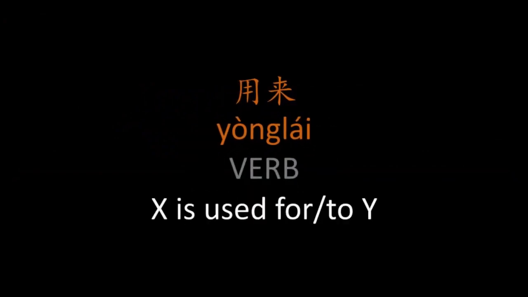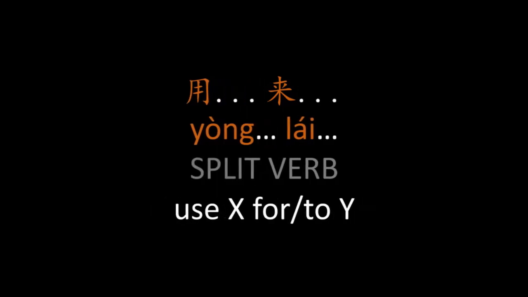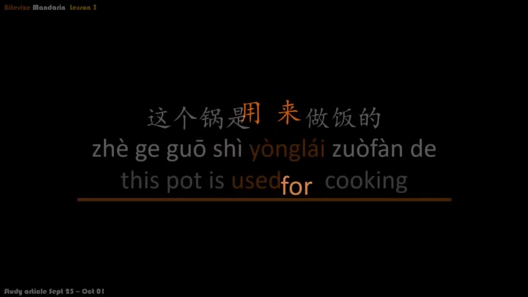So the base verb is 用来, which means to be used for, or X is used for or to Y, where X is some kind of noun and Y is some kind of purpose. And the split verb 用 X 来 Y is use X for Y. So again, X is some kind of noun and Y is some kind of purpose. Now it might help to look at them in a couple of sentences.